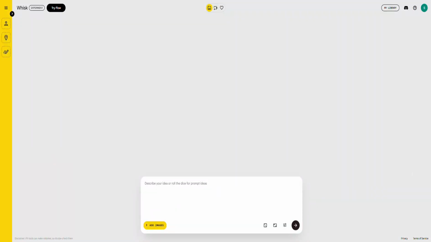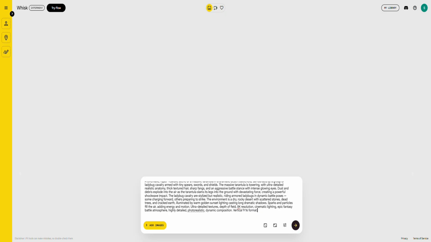And we head directly over to the Whisk platform to turn these words into a stunning, high-quality cinematic image. Once we're on the Whisk website, we head straight to the prompt box and paste our image template. Remember, precision at this stage is what guarantees realistic details in your final result. Next, we choose the appropriate image size or aspect ratio. If you're targeting shorts or reels, go for the vertical format. Setting this correctly now saves you a lot of time during editing later. Hit the start button and the process is underway.